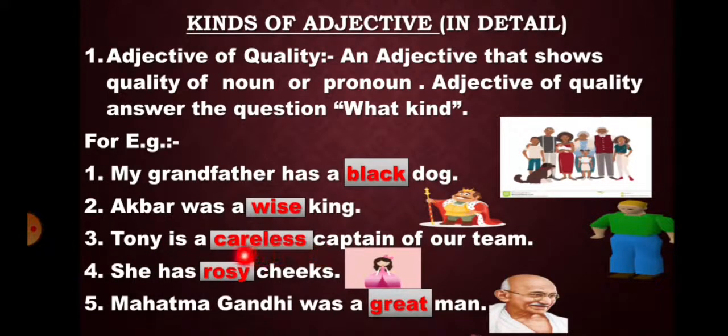She has rosy cheeks. What kind of cheeks? Rosy. Mahatma Gandhi was a great man. What kind of man was Mahatma Gandhi? Great. So here black, wise, careless, rosy and great are the examples of adjective of quality.